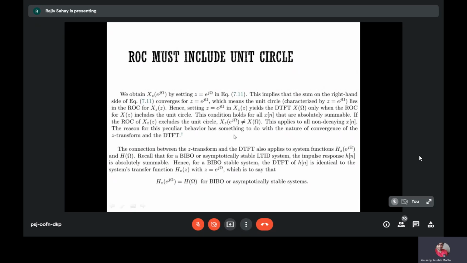So h of n, if it is absolutely summable, then you get a system transfer function which can be evaluated on the unit circle. So you get the frequency response of the system. Whatever we just did for x of n can be extended to h of n, the impulse response of the system. Then you can also get the frequency response from the Z transform. So the Z transform can give us the frequency response, or the DTFT, of the impulse response of an LTI system. So that way the Z transform is useful and more general than the DTFT.